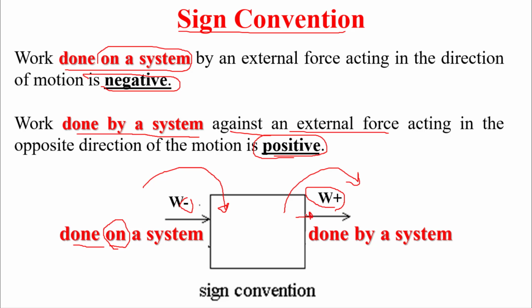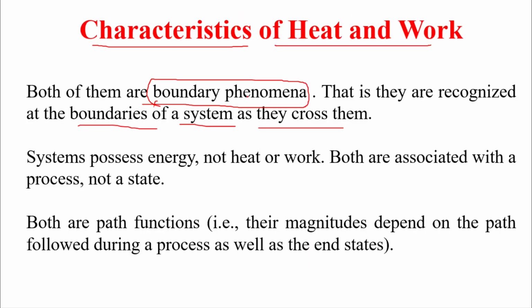It is positive once it crosses the boundary outward, and once it enters from the surrounding inside, we give it negative.